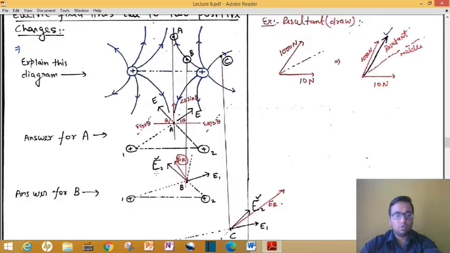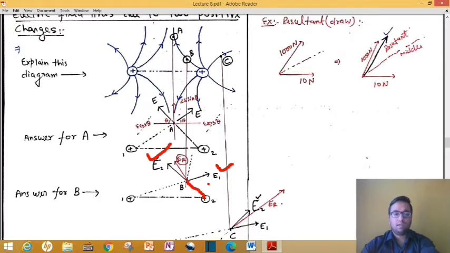For your clarity I have made E2 bigger and E1 smaller, so that you will not get confused about which is greater. E2 is obviously greater because this distance is very small, and E is inversely proportional to R square.